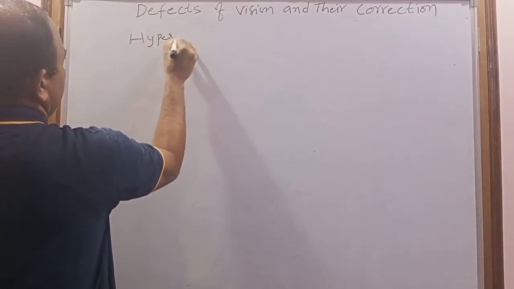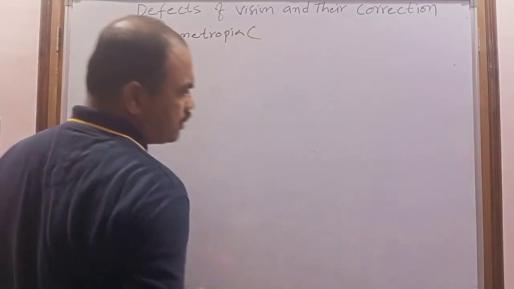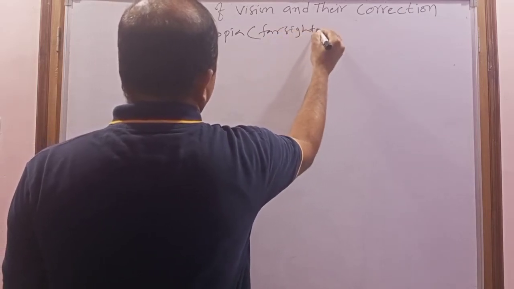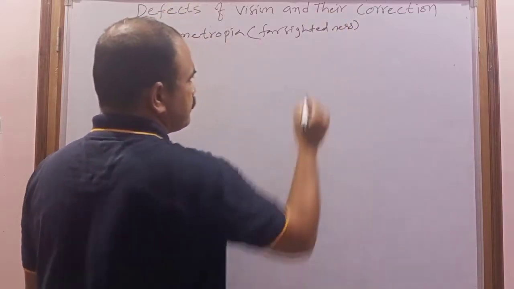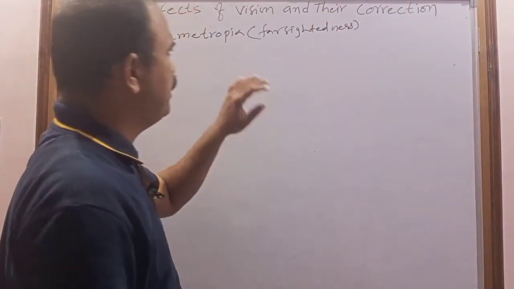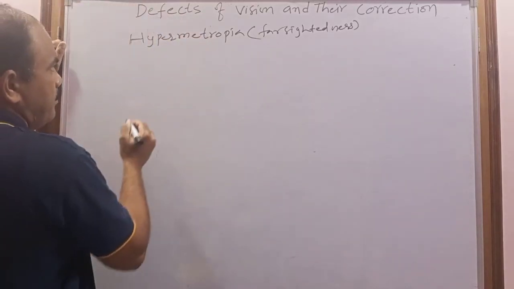This hypermetropia is also called farsightedness. The person can only see far objects, but is unable to see near objects. So what is the definition of hypermetropia?